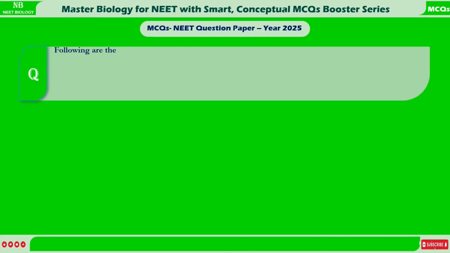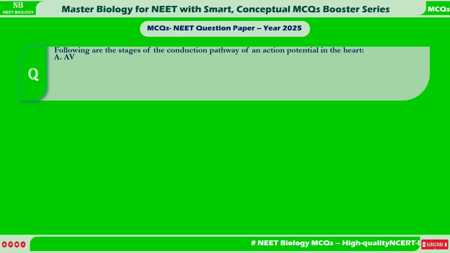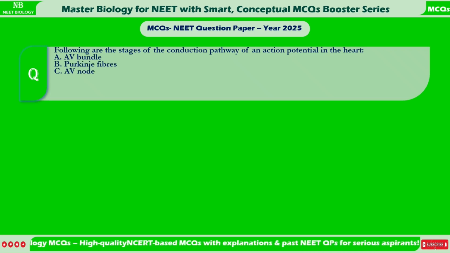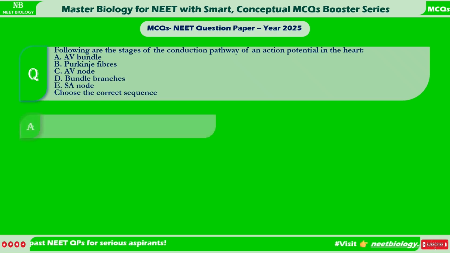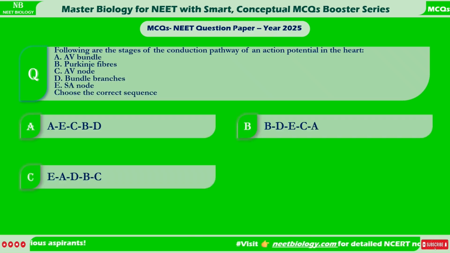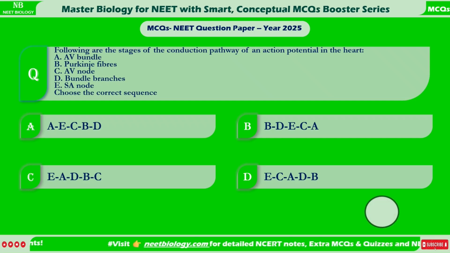Following are the stages of the conduction pathway of an action potential in the heart. A. AV bundle. B. Purkinje fibers. C. AV node. D. Bundle branches. E. SA node. Choose the correct sequence. A. AECBD. B. BDECA. C. EADBC. D. ECADB.